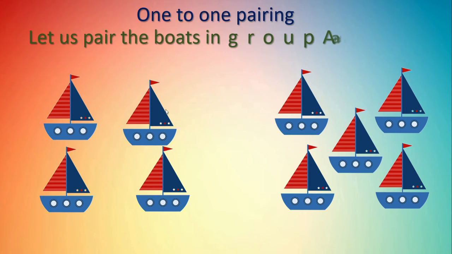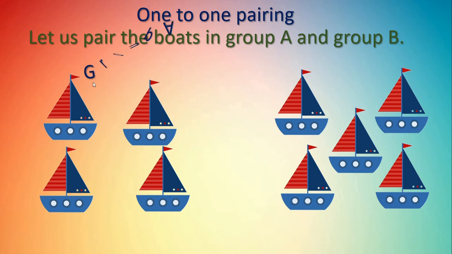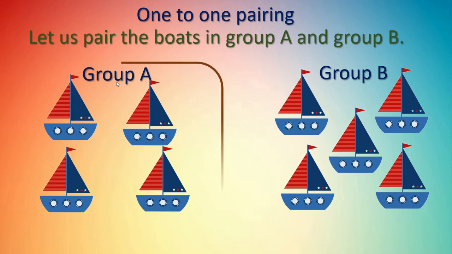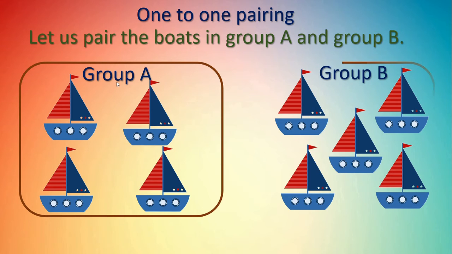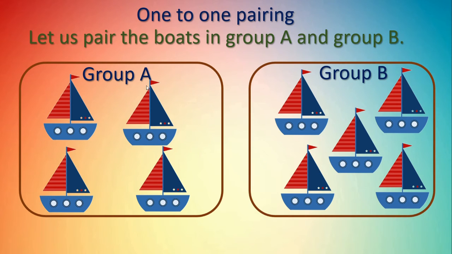Let us pair the boats in group A and group B. We will write here group A and group B. We will keep them in the box separately so that it will become very easy to make pairing. Now we will use lines to pair 1-to-1 boats.